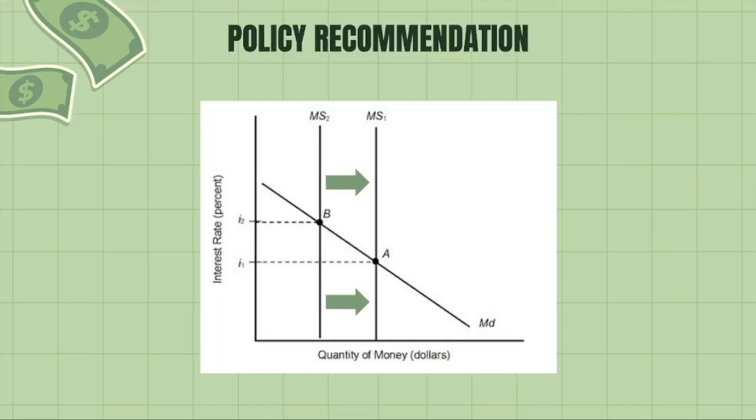This is represented by this graph. Currently, HamzaLand is at point B. Buying bonds could push the economy to point A. This means that interest rates would be lowered and the quantity of money would go up. This means that people would invest more money and aggregate demand would increase.